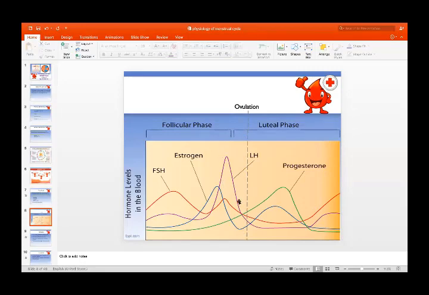After ovulation, there is release of progesterone from the corpus luteum, from the ovaries, and this is the luteal phase. During this phase, there is an increase in the level of progesterone, and it will act on the endometrium and will cause secretory changes in the endometrium. So we will discuss in detail further.